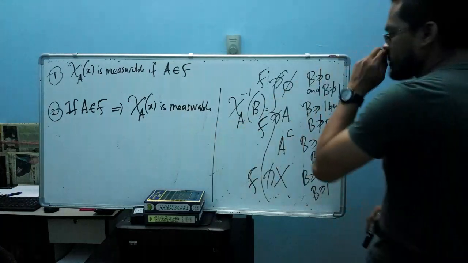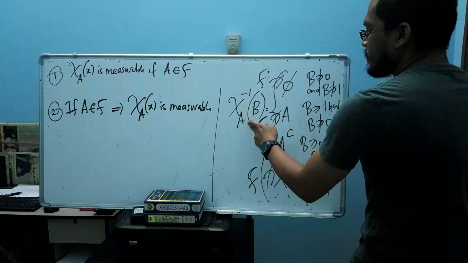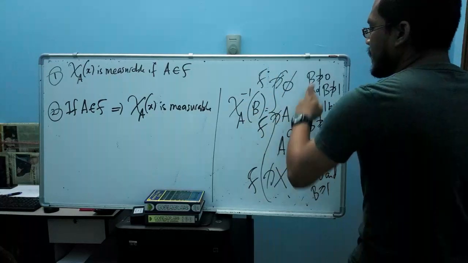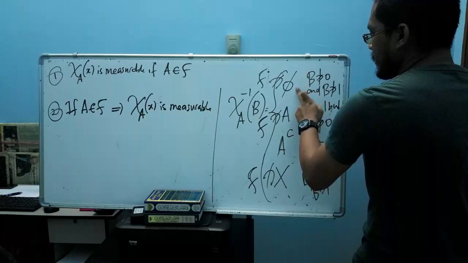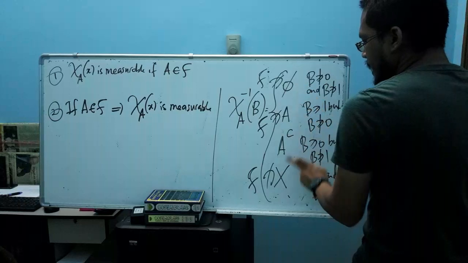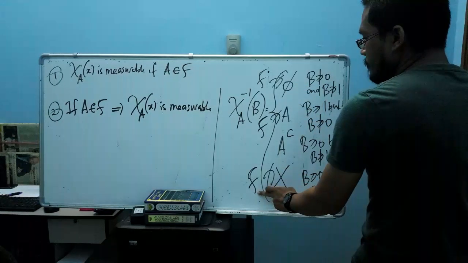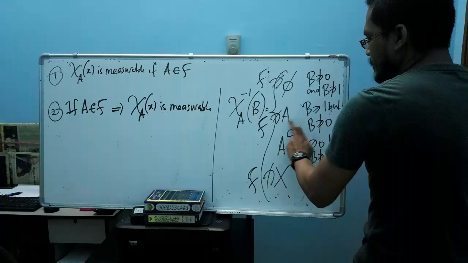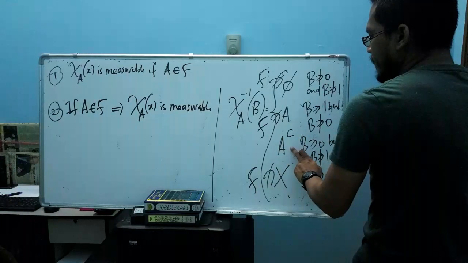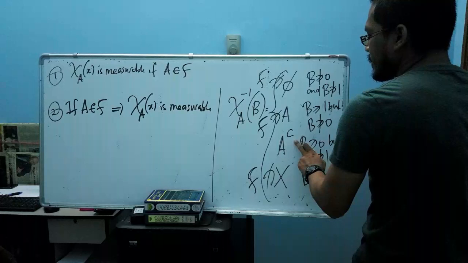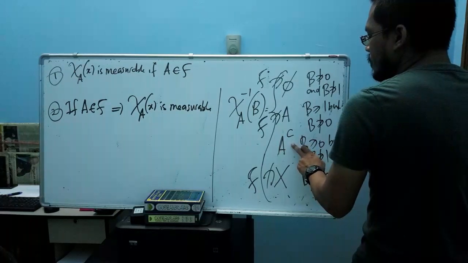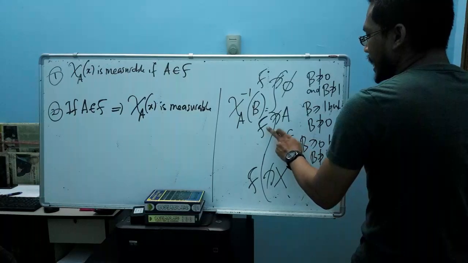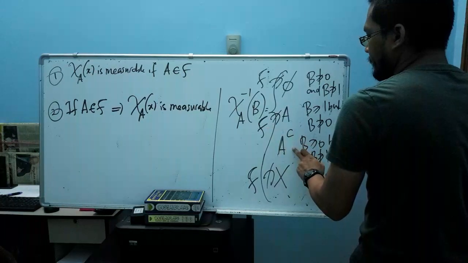You need to show that the pre-image of all Borel sets here is an element of F. But now we have already found that the empty set, A, and X here are elements of F. So we miss this part, A complement here. We need to check whether this A complement is an element of F, yes or no.